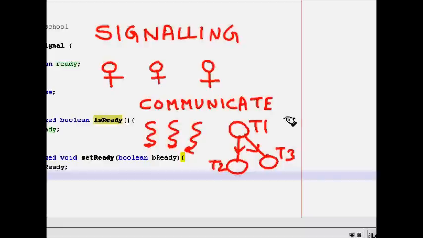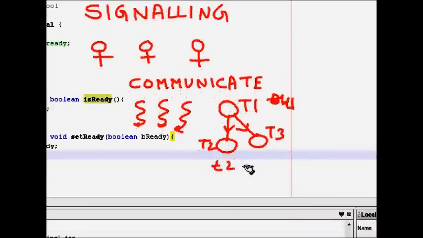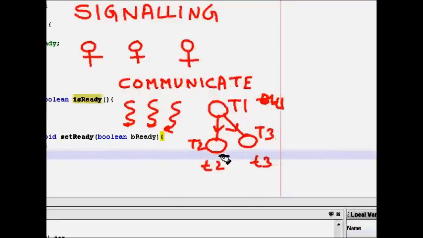Let's say thread T1 is going to execute the first task, and T2 and T3 will execute the second and third task respectively. So T2 and T3 need to wait for the first task to be finished by thread T1, and then they need to proceed.